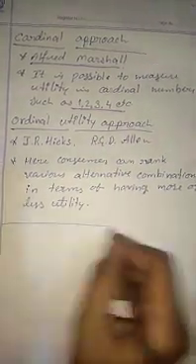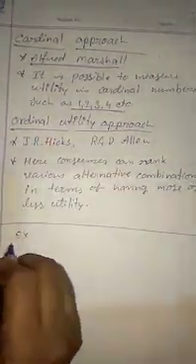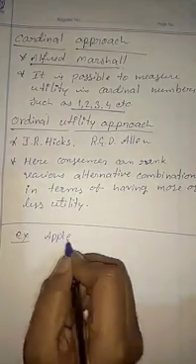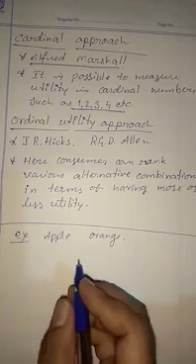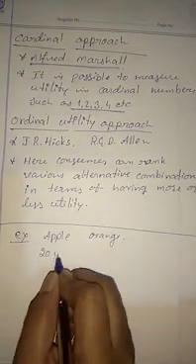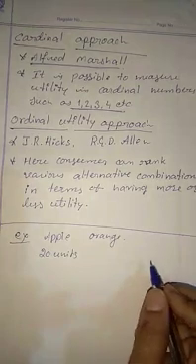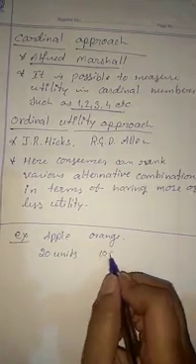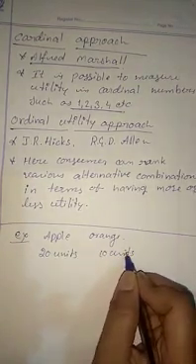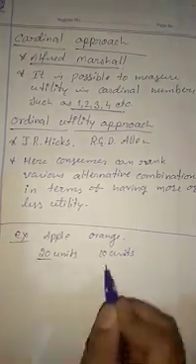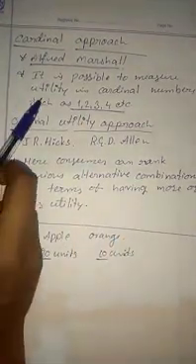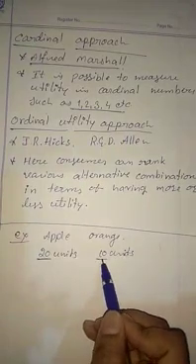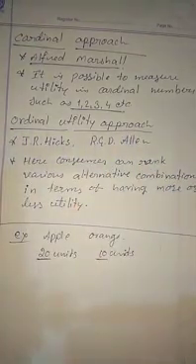If you take the example for this cardinal approach, apple, orange. An apple may yield a consumer utility of 20 units, whereas an orange may yield utility of 10 units. If you are measuring utility like this, it is in cardinal numbers. So this is the example for the cardinal utility approach. This says that utility can be measured in cardinal numbers. So next, the ordinal utility approach.